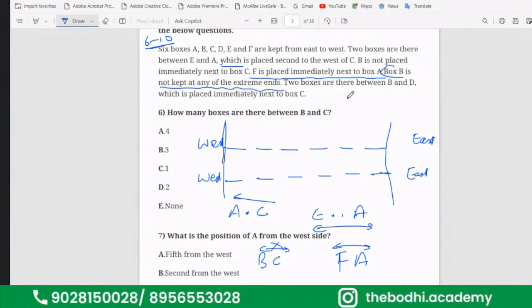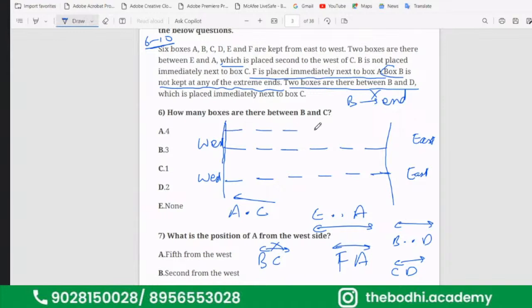Now two boxes are there between B and D. D is placed immediately next to the box C. C and D are placed together.